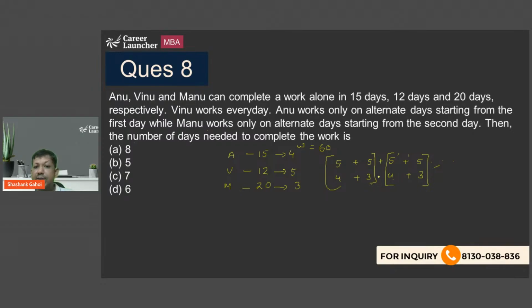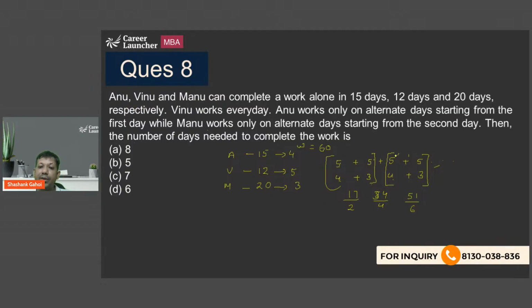Then the number of days needed to complete the work. So 5 plus 4 is 9, 5 plus 3 is 8, so 17 units are completed in 2 days. So 34 units are completed in 4 days. 51 units are completed in how many days? 6 days.